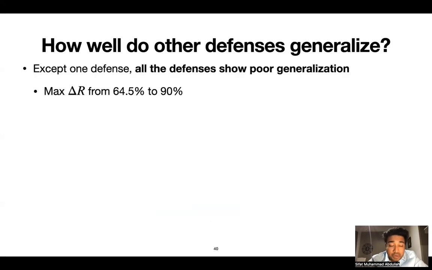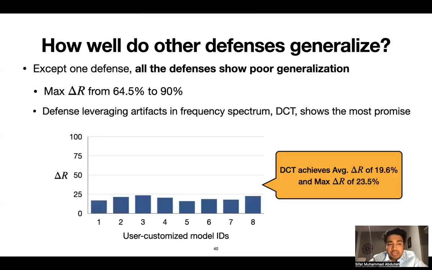In fact, except one defense, all of the other defenses in our study show poor generalization with a maximum degradation of 64.5 to 90%, which just highlights the seriousness of the problem. Only the DCT defense, which leverages artifacts in the frequency spectrum, shows the most promise with an average degradation of 19.6% and a maximum degradation of 23.5%. So DCT is comparatively better than other defenses, but there is still scope for improvement.